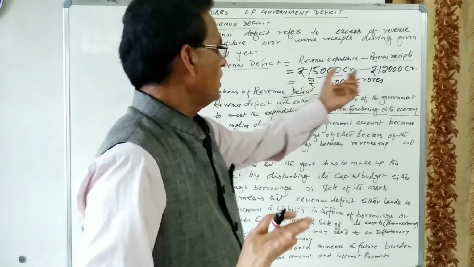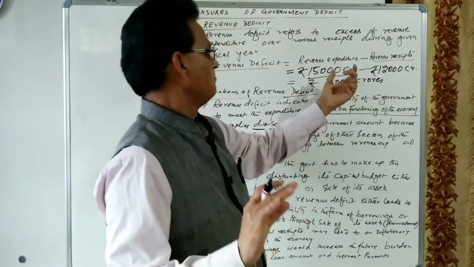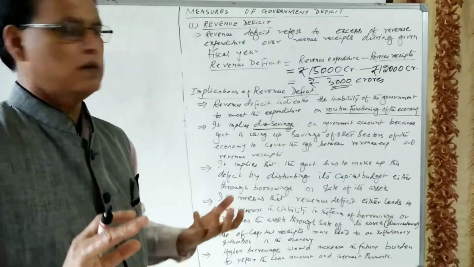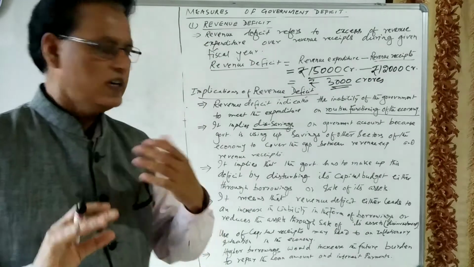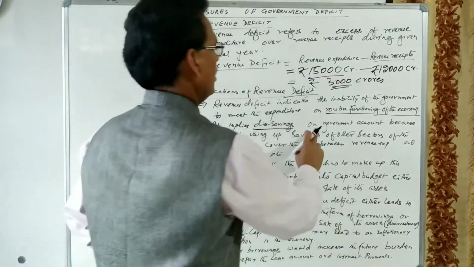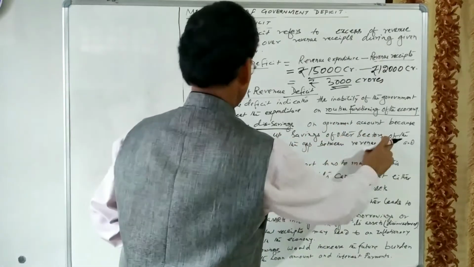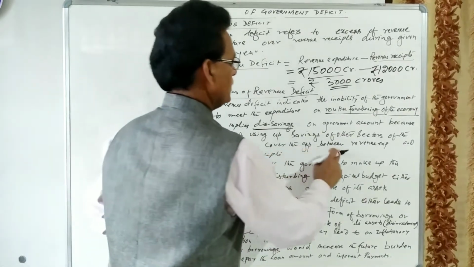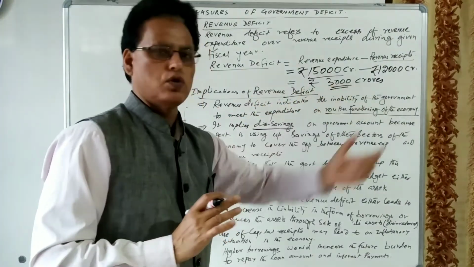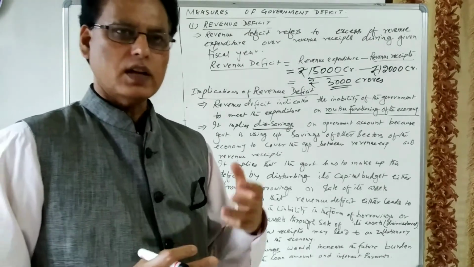Suppose revenue receipt would have been 15,000 and revenue expenditure would have been 12,000, so there would have been the saving of the government. But here there is negative saving, so it implies dissaving. Dissaving means negative saving on government account, because government is using up saving of other sectors of the economy to cover the gap between revenue expenditure and revenue receipt. So this gap of 3,000 crores will be covered from the savings of other sectors of the economy.